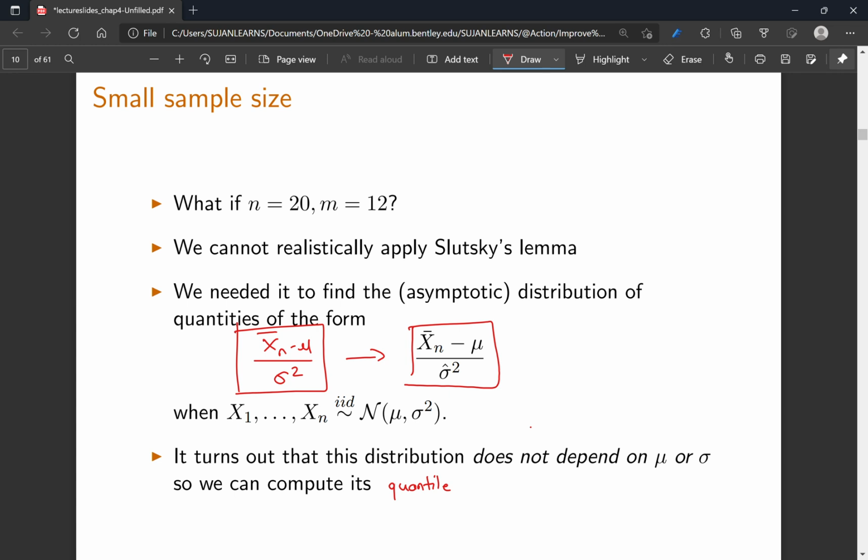In the end, let me quickly summarize what we learned today. If the sample size is small, then we cannot apply central limit theorem, and consequently we cannot apply Slutsky's lemma. Because of that, we need to understand what the sample is distributed on. If it is a normal distribution, then we can use numerical integration to